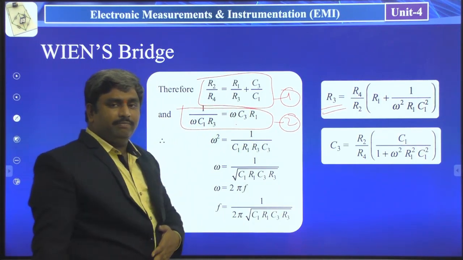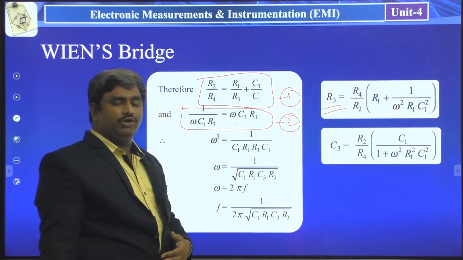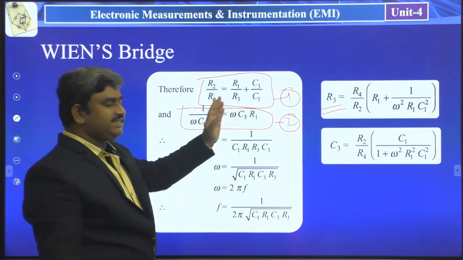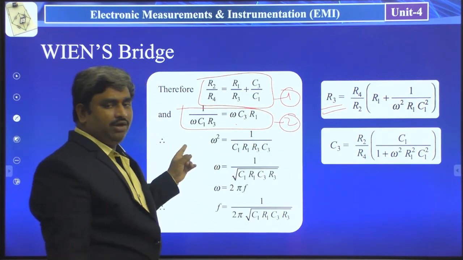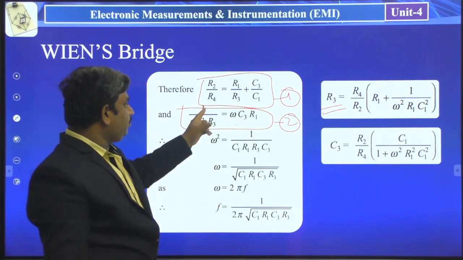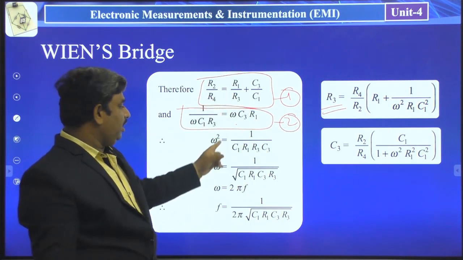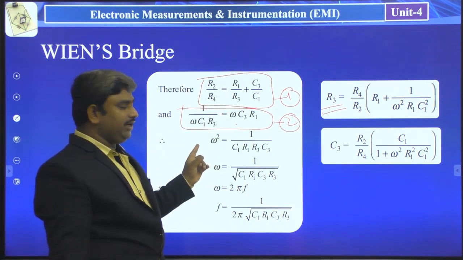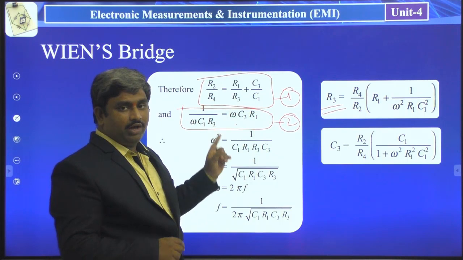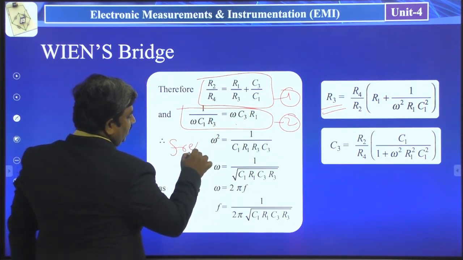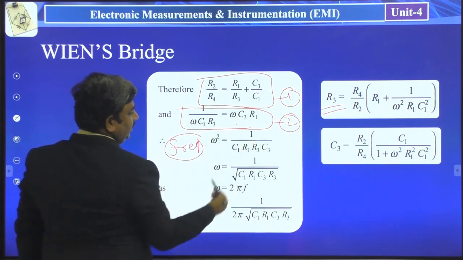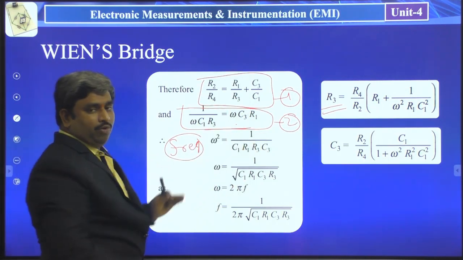So here our major contribution is finding the frequency. On one side we have measured the R3 and C3 values; on the other side, we have to substitute this expression into this one, and finally identify these expressions R3, C3. So for the frequency, in this expression take omega to one side.